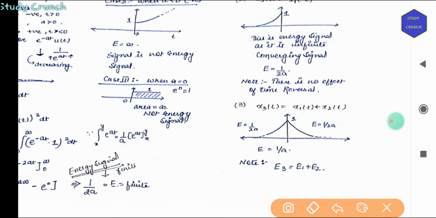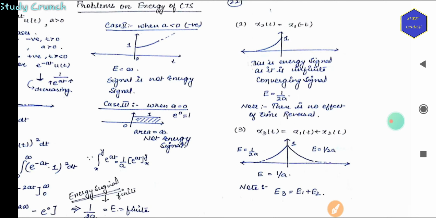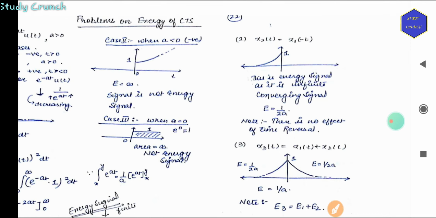Let's have a look at the next example. So the next example is x2(t) is equal to x1 of minus t. Minus t means it is decreasing but in the opposite direction. So this is a signal as it is infinite converging signal. So 1 by 2a, like we have discussed in the previous example. So there is no effect of time reversal. Again it is decreasing, so it is an energy signal.